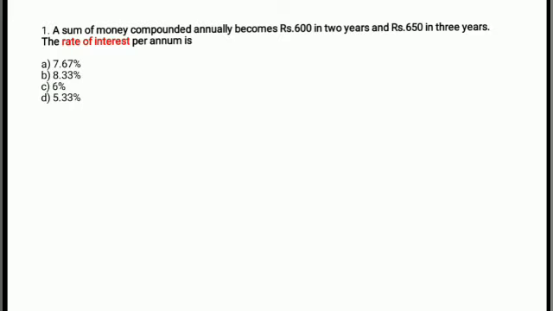A sum of money compounded annually becomes 600 in 2 years and 650 in 3 years. What is the rate of interest per annum? And here are your options. Now, try to understand that this is my first year, this is my second year, this is my third year.